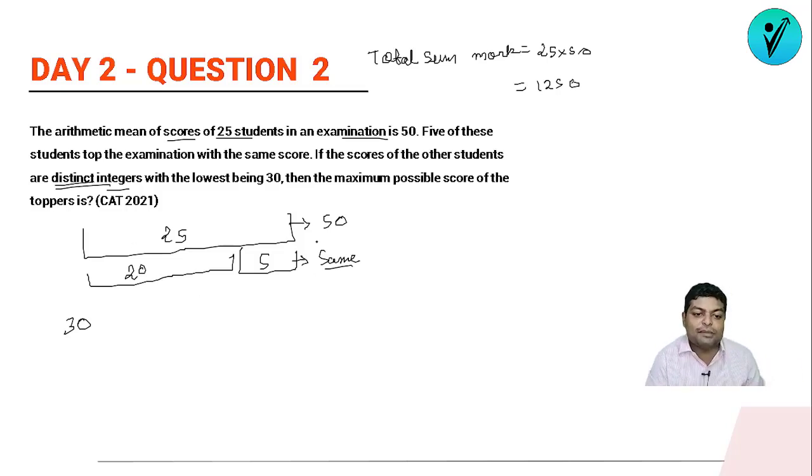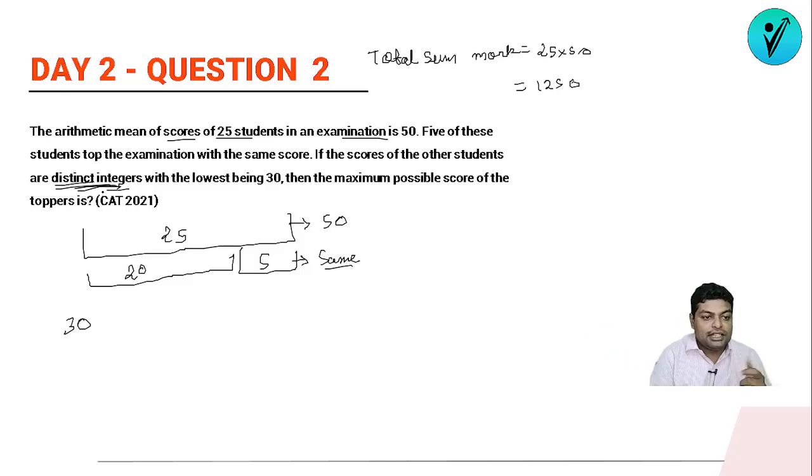If this is minimum, only then will that be maximum, because I can't go beyond 1250. Okay, so since we have to maximize it, we will be minimizing it. And the question has said we have to take distinct integers. So if the lowest value is 30, what can be the other value I can take? Can I take the other marks to be 30?